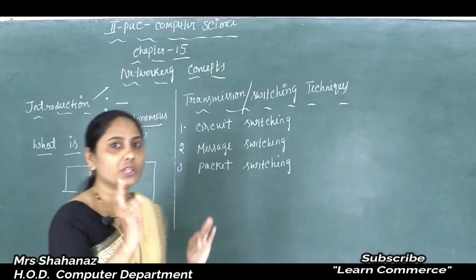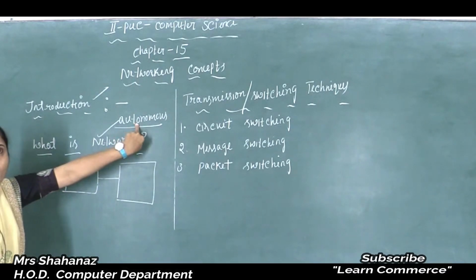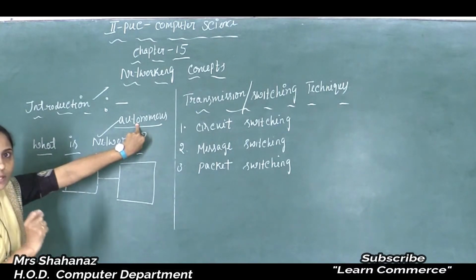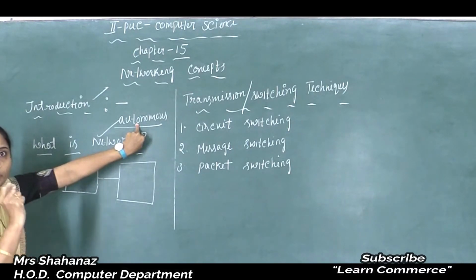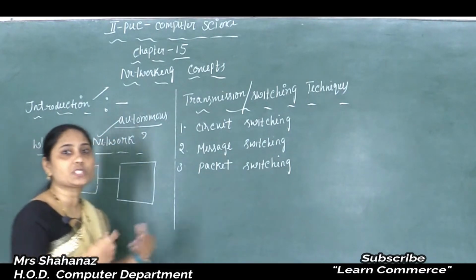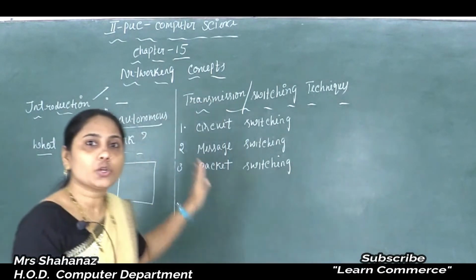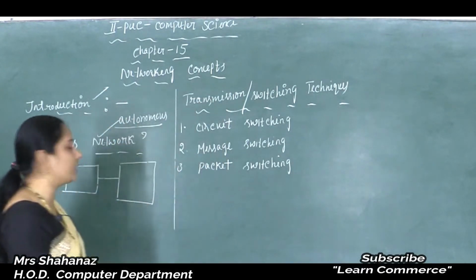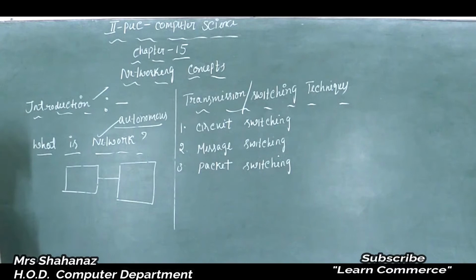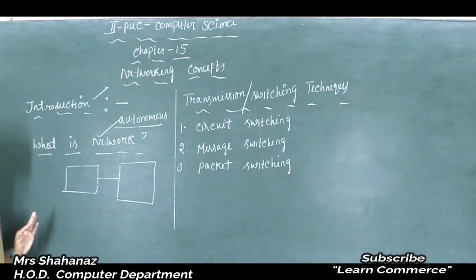Clear this point? This is the meaning of autonomous. An independent computer is called an autonomous computer. That means if you are using such a computer, it's not possible to start, stop or control anyone here. So this type of computer is called an autonomous computer. So now the meaning of the introduction as well as what is a network is clear.